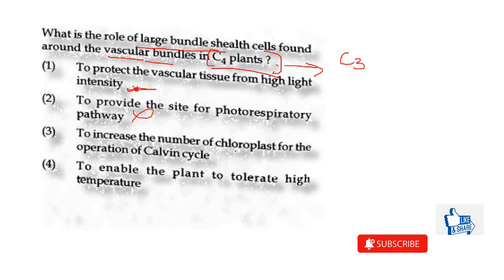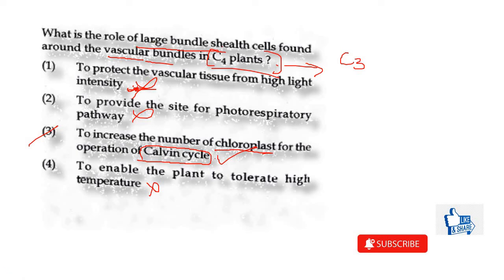To increase the number of chloroplasts for the operation of Calvin cycle. Yes, this could be one of the reasons, because we want to carry out as much as possible Calvin cycle and avoid photorespiration. So if there are large bundle sheath cells and they are showing increased number of chloroplasts, they will obviously help in operating the Calvin cycle to avoid photorespiration. So yes, this could be the reason. To enable the plant to tolerate high temperature. Again, this doesn't sound to be a valid reason for those large bundle sheath cells. So this would be the correct answer.